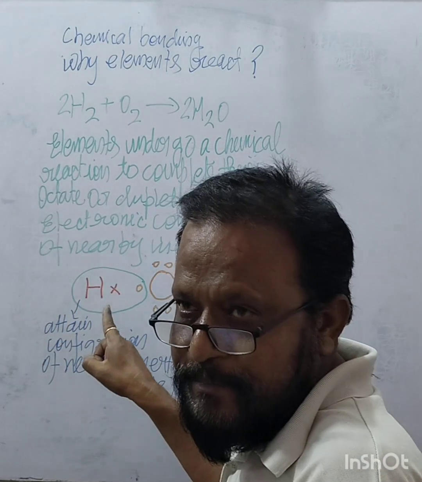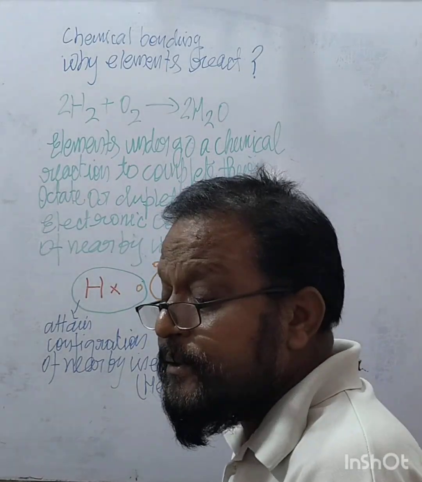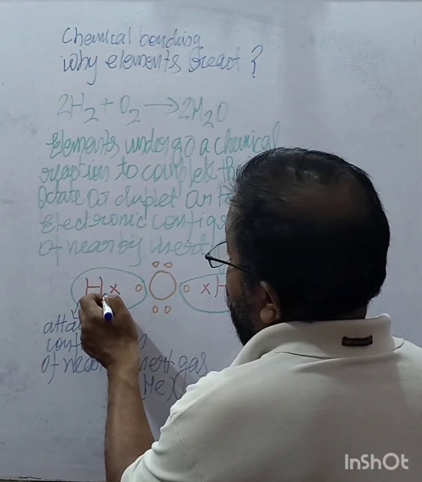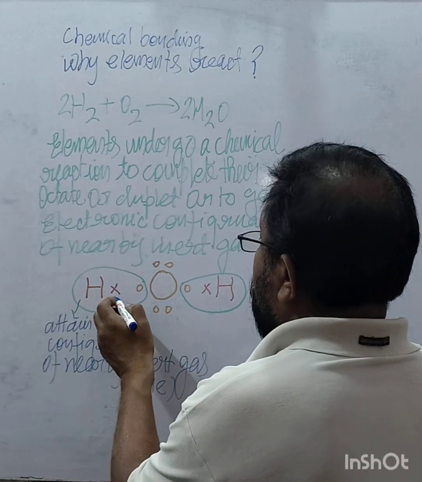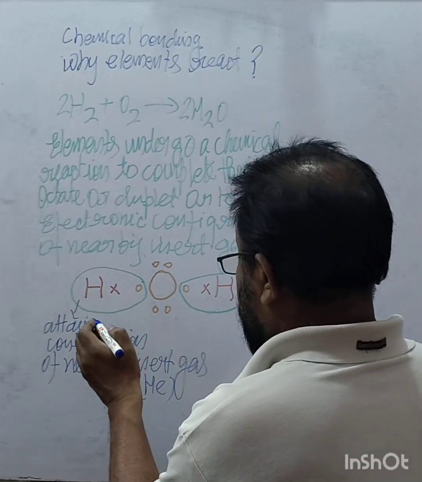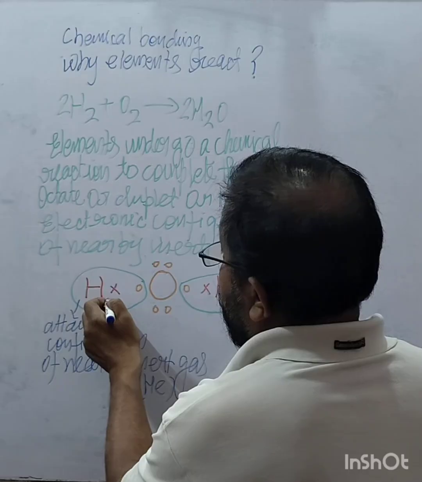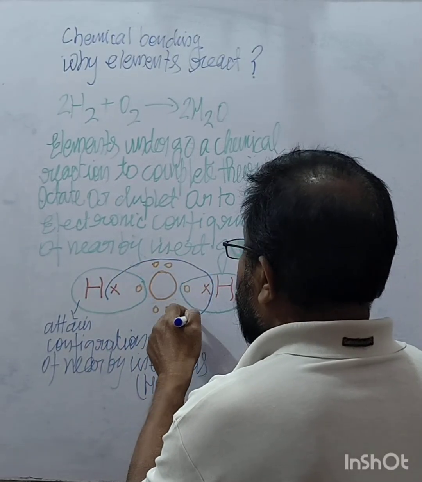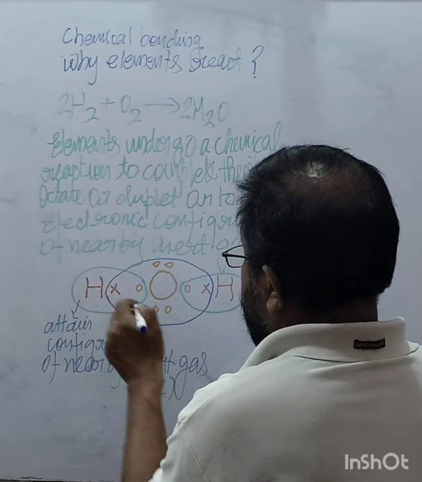2 electrons, right? And this oxygen takes one electron from here and one electron from this hydrogen atom, so it gets 8 electrons in its outermost shell.